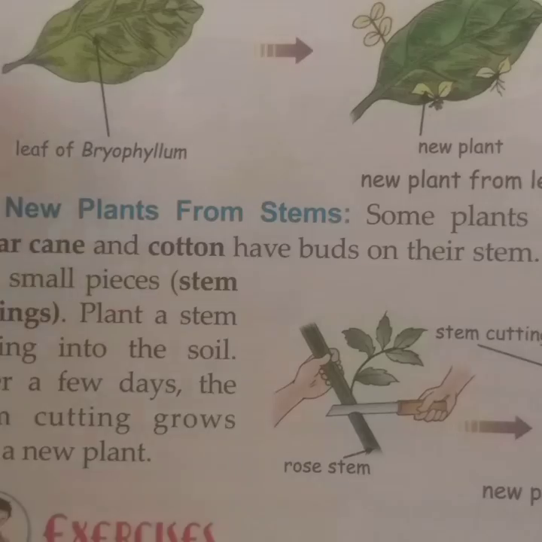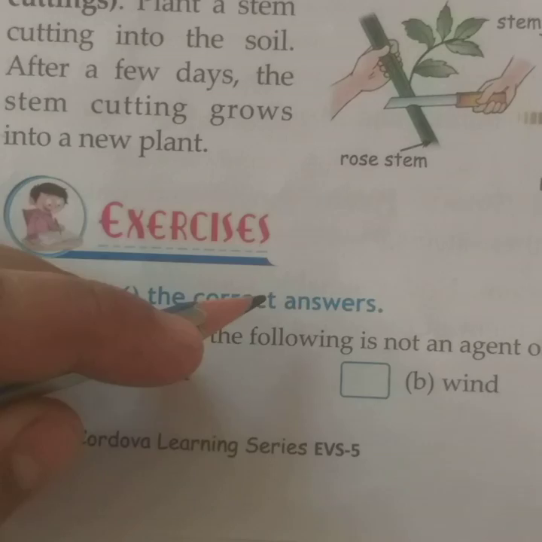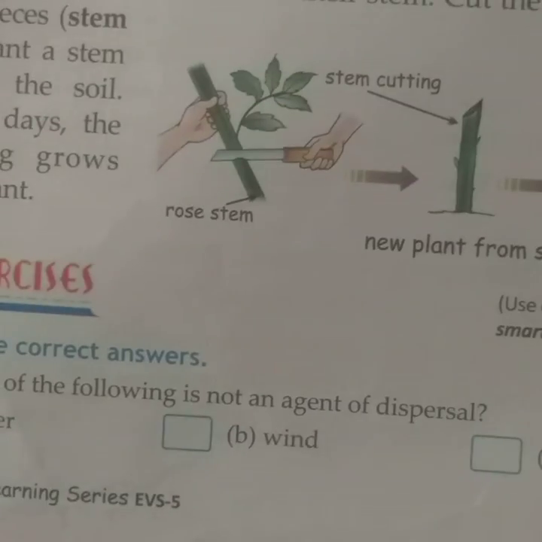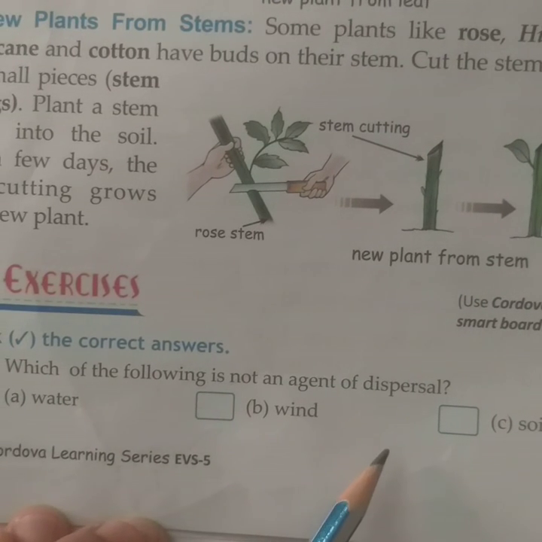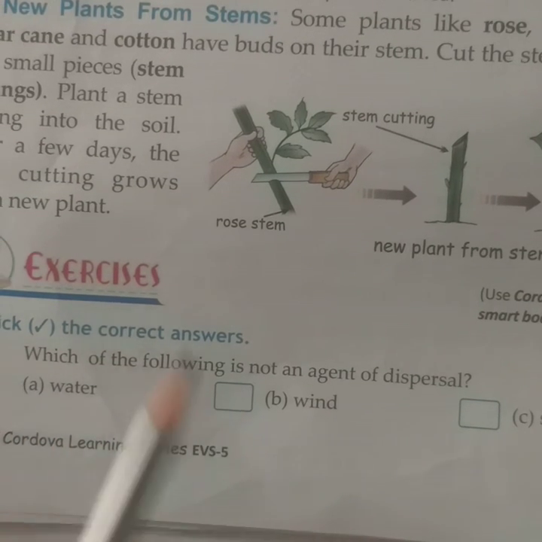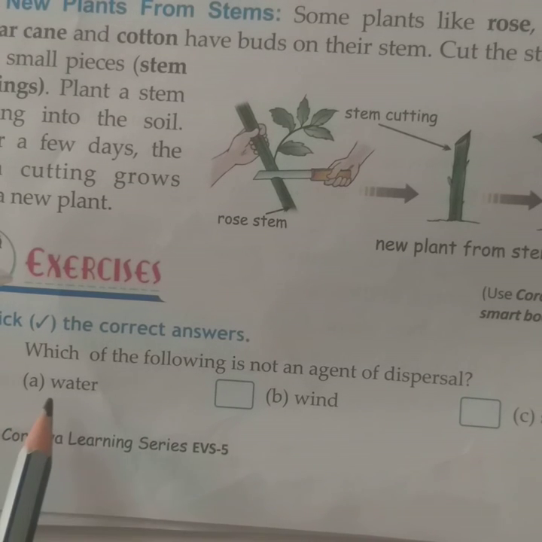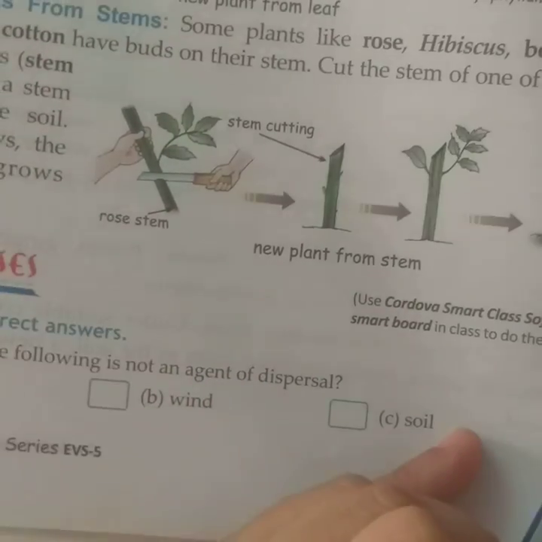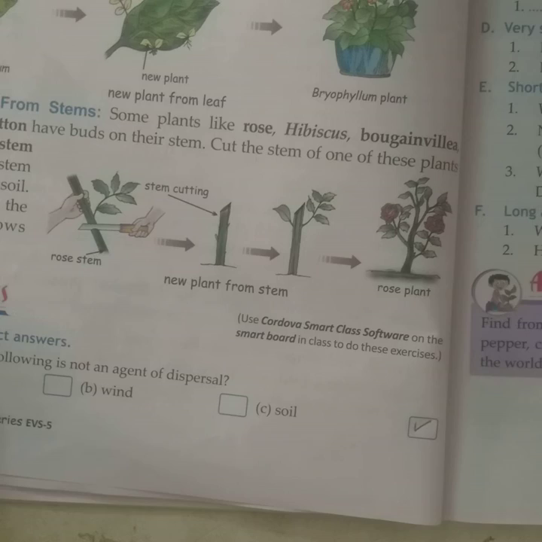Now let's move to the exercise. Question A, tick the correct answers. Which of the following is not an agent of dispersal? Dispersal of seeds, we have studied the agents. Out of these, which is not an agent? Water, wind, soil. The correct answer for this question is soil. Soil is not an agent of dispersal of seeds.